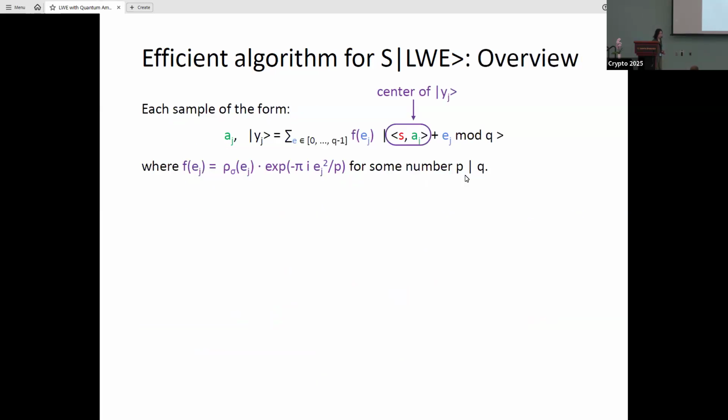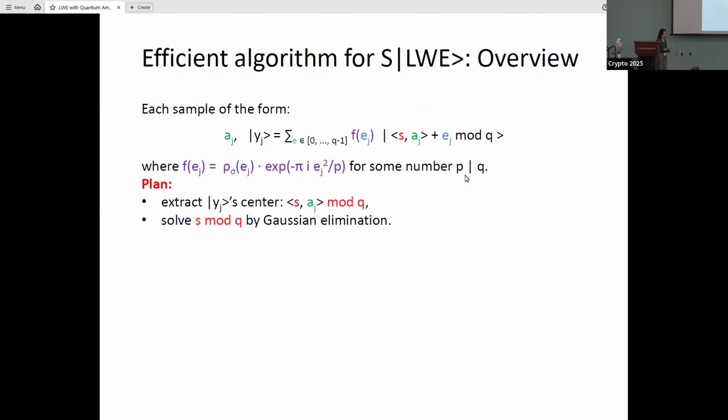Next, I'll give an overview of our efficient algorithm for this SLWE problem with a specific amplitude. Our algorithm receives states like this, and one can view the state y_j to be a box around its center, which is the inner product of s with a_j. Our plan is to extract the center of each state y_j, which is the inner product of s with a_j mod q, and then solve for s mod q by Gaussian elimination.